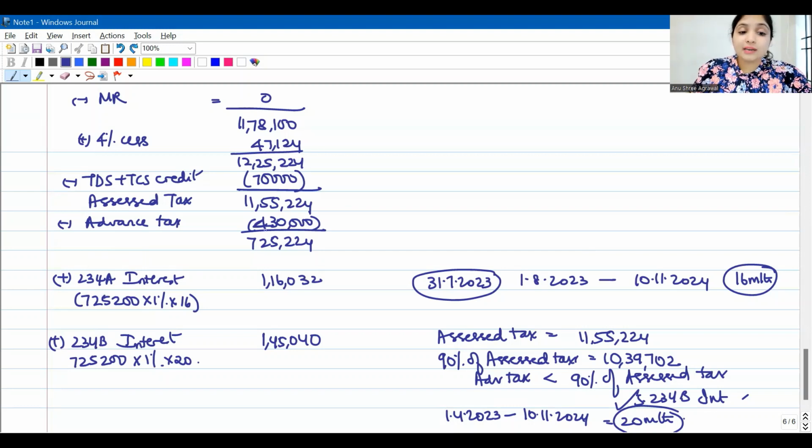234A interest will be calculated on the balance amount of tax which assessee has to pay. 234B interest will be calculated on assessed tax minus advanced tax. What's the difference between the two? Assessed tax minus advanced tax, that is the balance amount assessee has to pay, on this amount only. Why are we calculating 234B interest? Do not lose track because assessee has paid advance tax less than 90% of assessed tax. Had he paid 90% of assessed tax, I wouldn't have asked him to pay 234B interest. He paid less than 90% of assessed tax. That is why I'm asking him to pay 234B interest. Then after this, he will also have 234C interest.